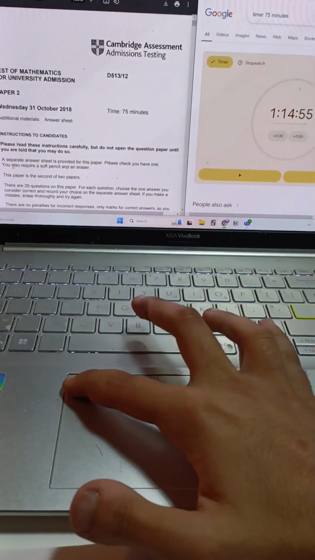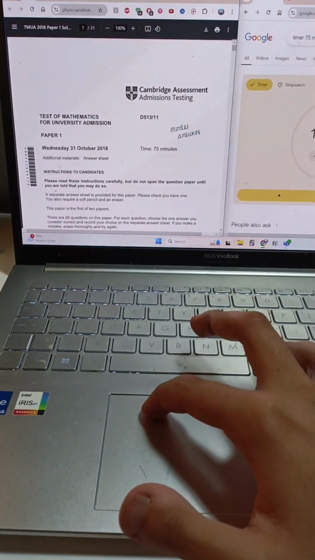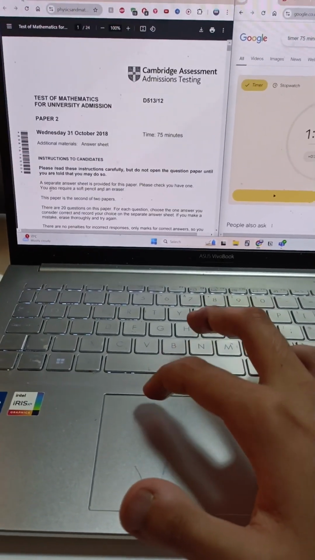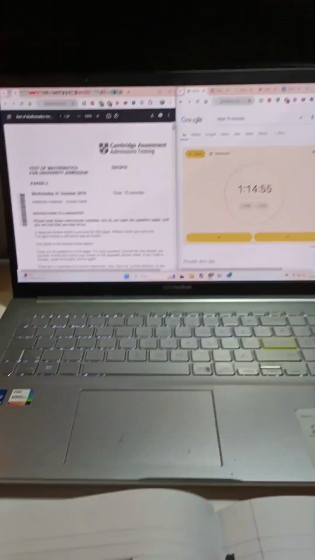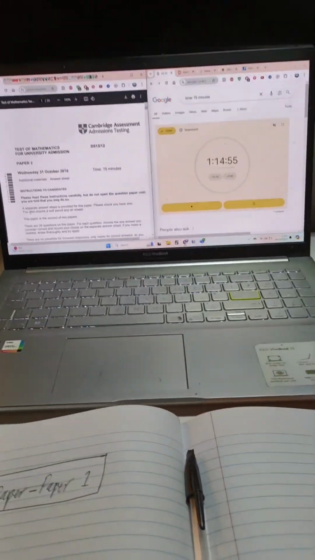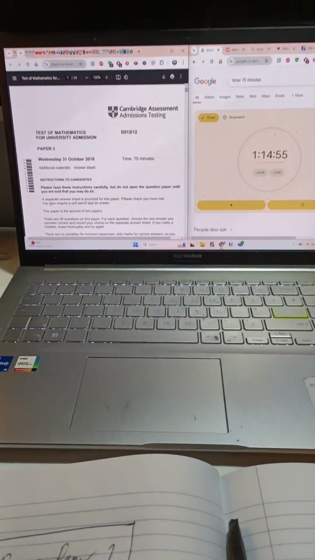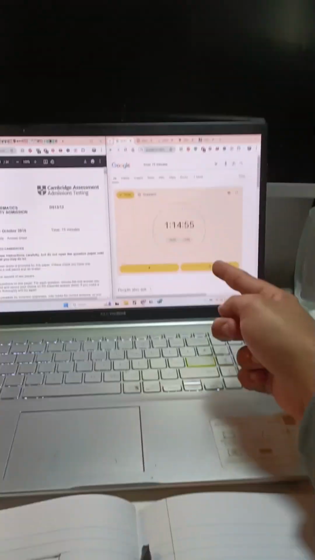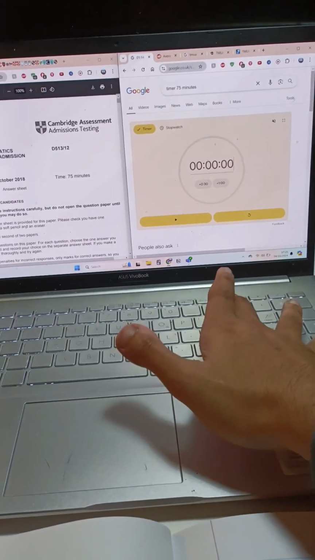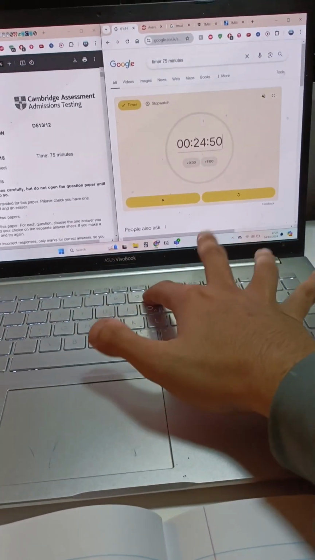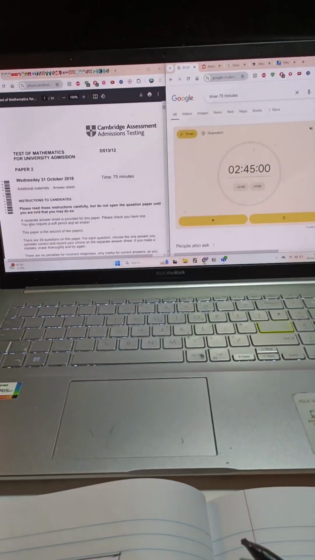What I've got up here is paper 2, actually. Where's paper 1? I will get paper 1 up as well. But I'm going to do both papers in the same sitting because that's going to realistically relate to how it's going to happen in the actual exam. And I've got a timer over here. That should say 165 minutes, which is 2 hours and 45 minutes, because that's modelling how it's going to actually be in the real exam.